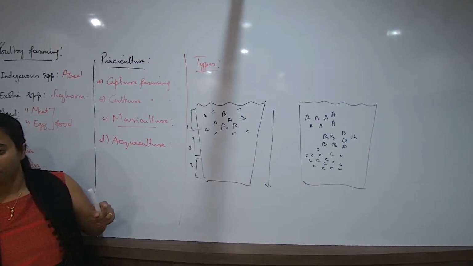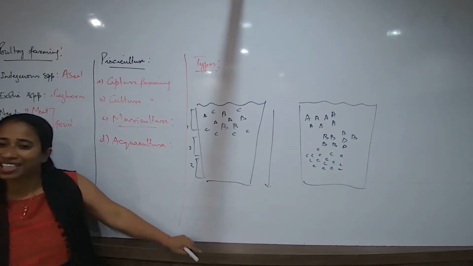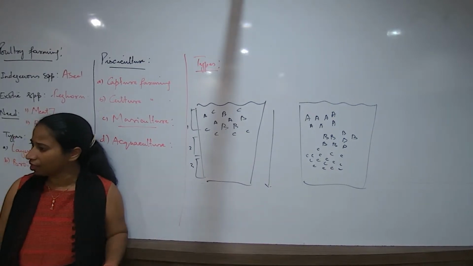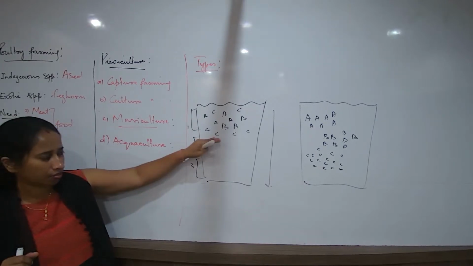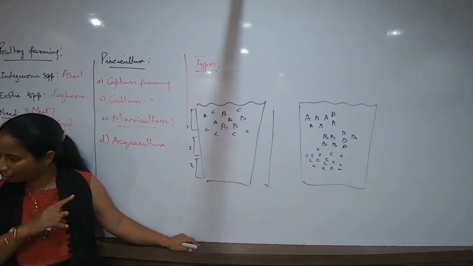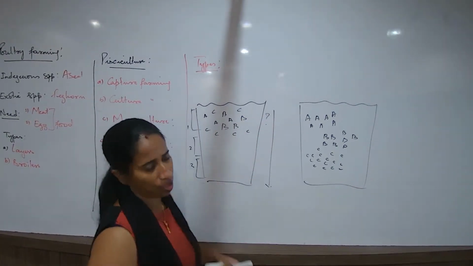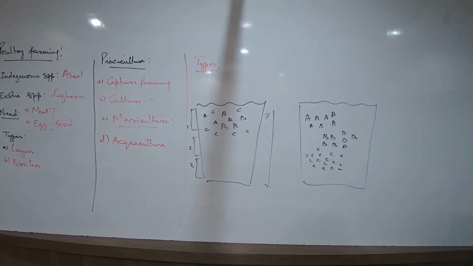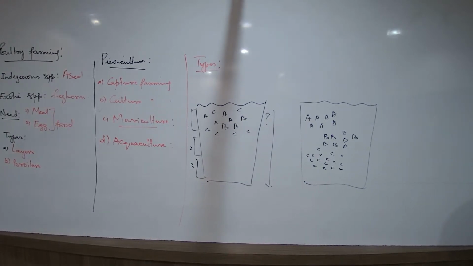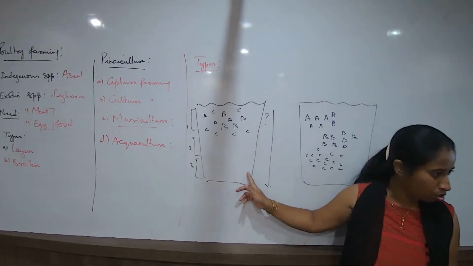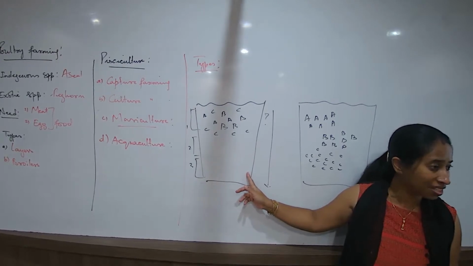Now, when we are talking about this, that my selection is something like this, that I have selected 3 types, and I get to see that all of them are clustering at the top layers of the water, and the rest of my water body is barren. Is this a good selection or this is a wrong selection? Why is this a wrong selection? Can you tell me? Why are you saying that it's a wrong selection? Because half of the water body is barren. Most of the nutrients in the water body are not used.